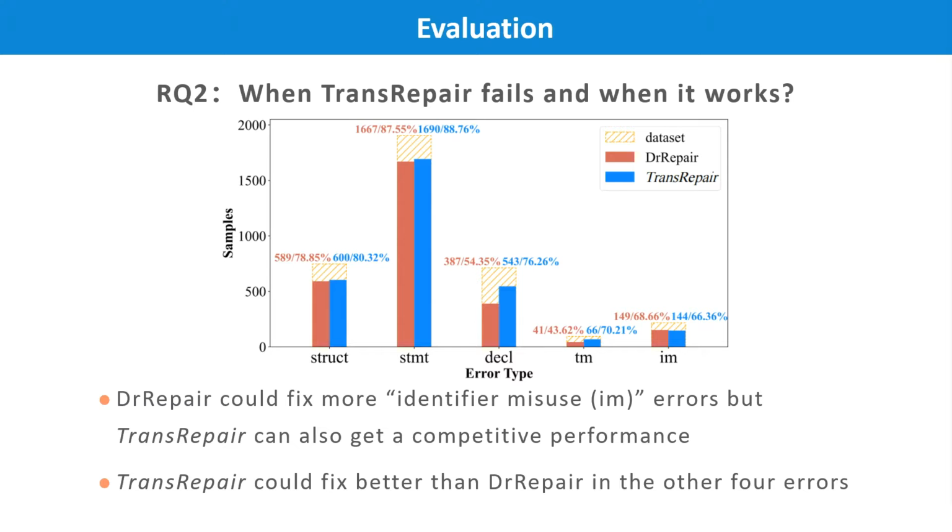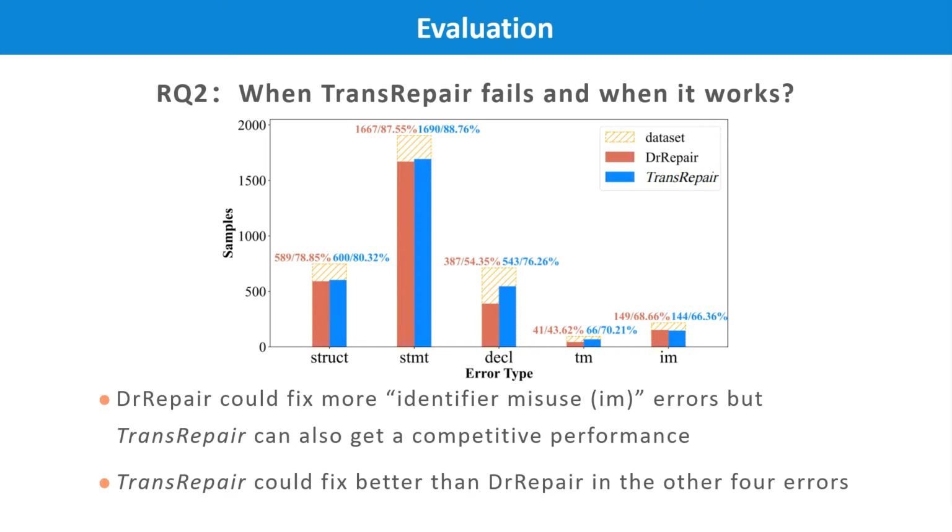Regarding the second research question, we compare DrRepair and TransRepair in 5 error categories. We found that DrRepair can fix identifier misuse better than TransRepair, which we believe is due to the fact that the program feedback graph uses a large amount of identifier information, which improves the fixing rate of this type of error.